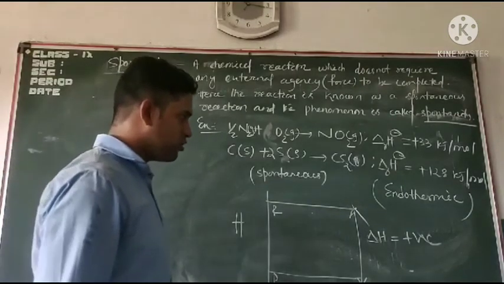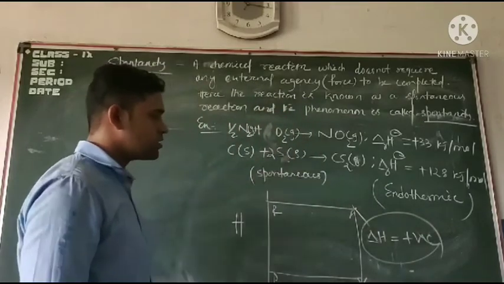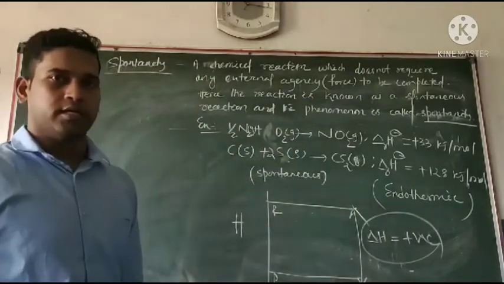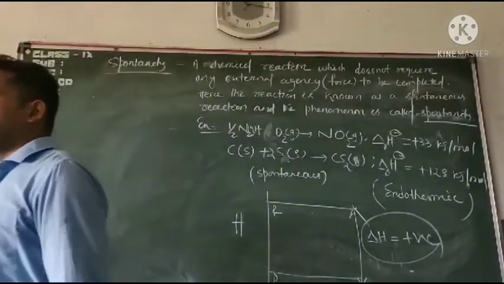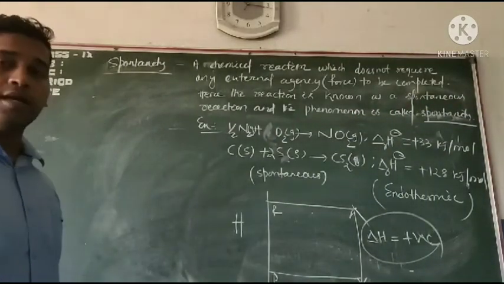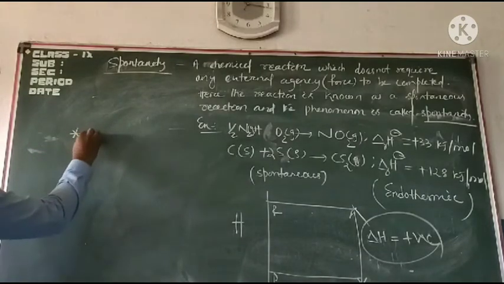In the endothermic reaction our graph shows a positive value, and in the previous case del H was negative. Clear?